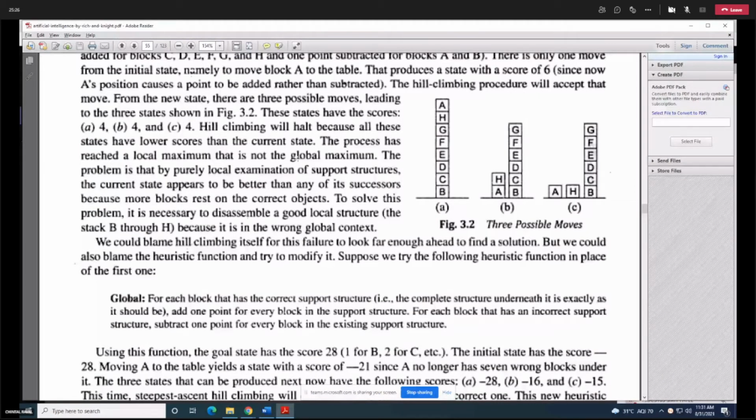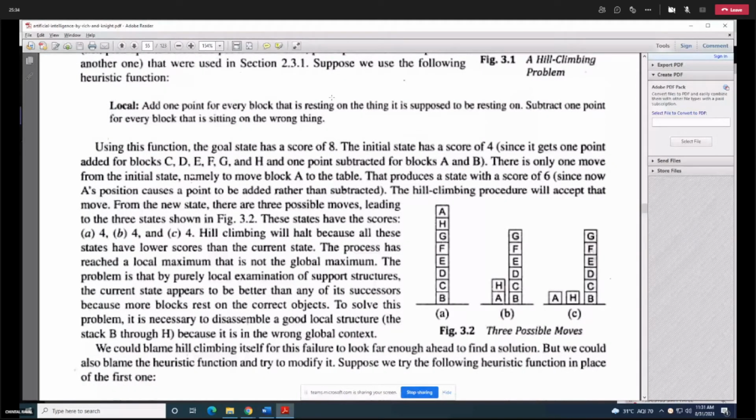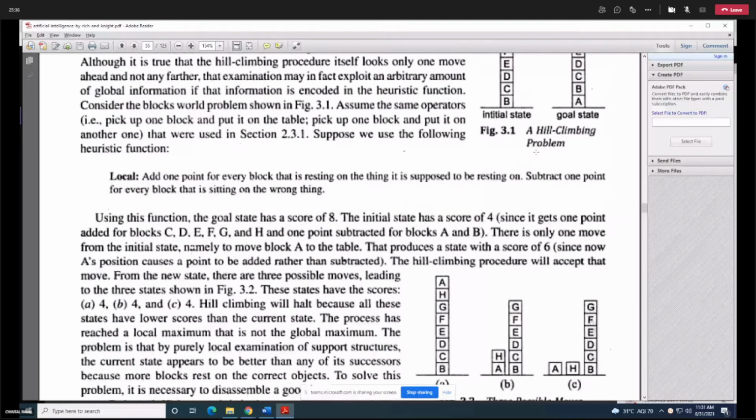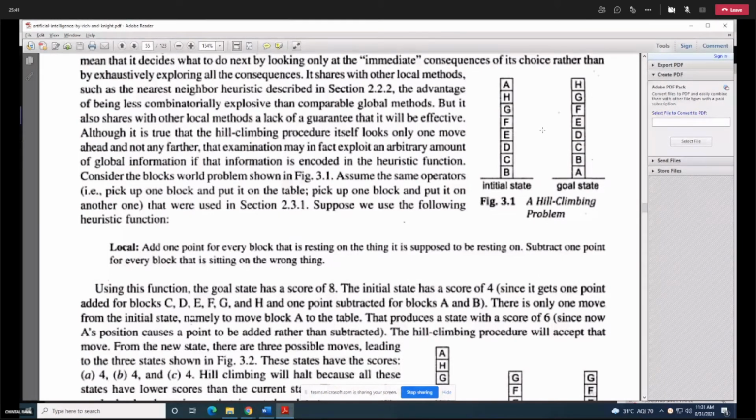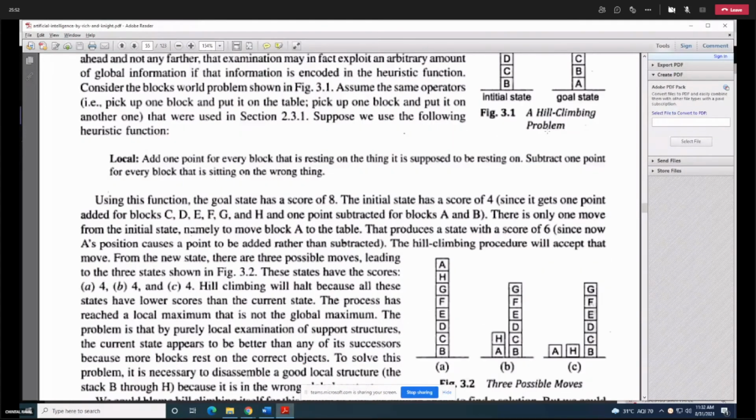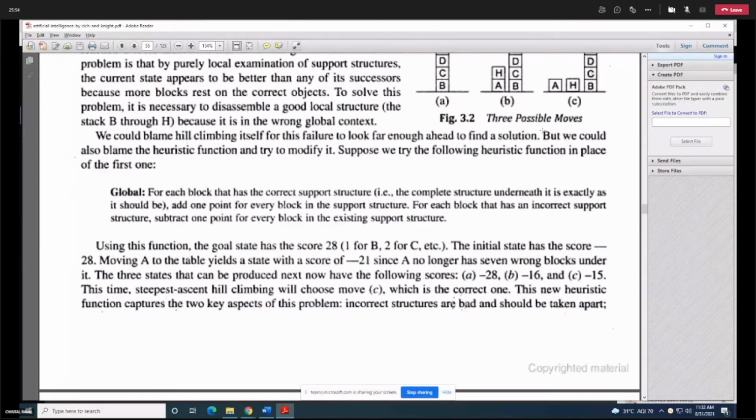Okay. Then the goal state score. The goal state has exactly the same structure. So for A, we don't calculate. For B, we add 1. For C, we add 2. For D, we add 3. For E, we add 4. For F, we add 5. For G, we add 6. And for H, we add 7. Okay, this is how you get a positive 28 score for the goal state. So your initial state score is minus 28 and your goal state score is positive 28.